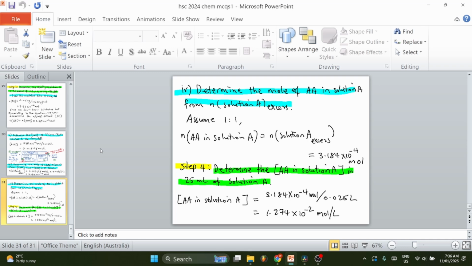Step 4, determine the concentration of ascorbic acid in solution A in 25 ml of solution A. We're going to be applying C equals n over V. The mole is 3.18 times 10 to the negative 4 divided by 0.025 liter. So the final answer is 1.274 times 10 to the negative 2 moles per liter.